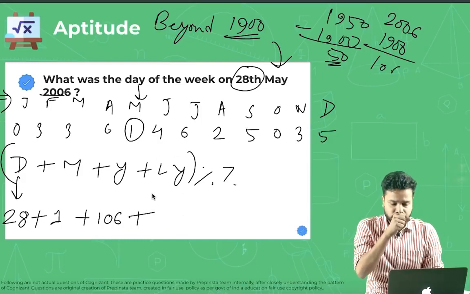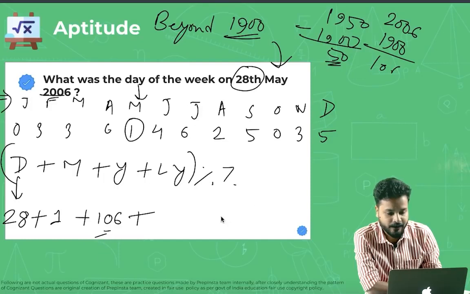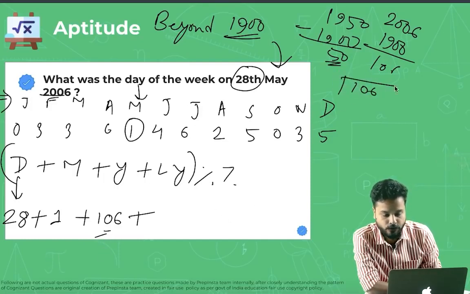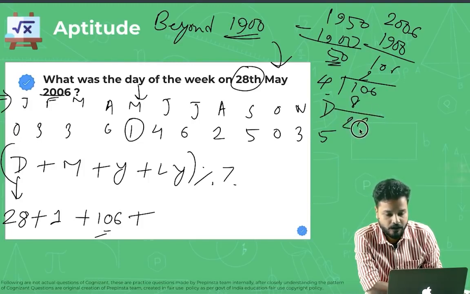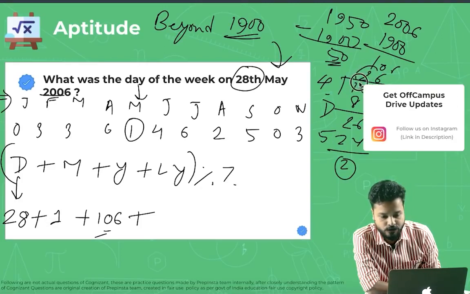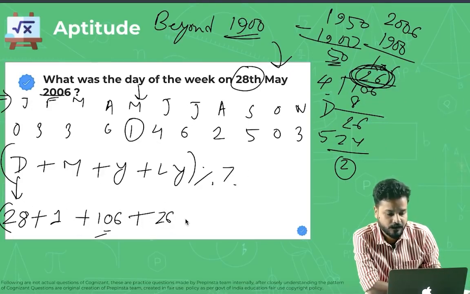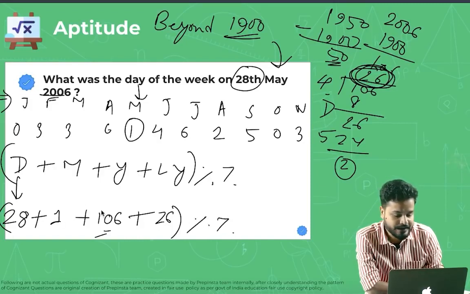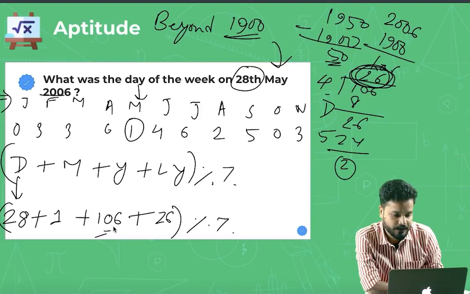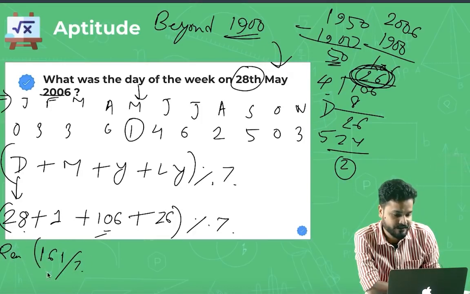What is the leap year term? It would be 106 divided by 4. 4 times 26 is 104, so 2 is the remainder, and the quotient 26 is your leap year value. So your LY would be 26. Now the total divided by 7. What is the total here, guys? 28 plus 1 plus 106 plus 26 is 161. What is the remainder when 161 is divided by 7? The remainder is 0.